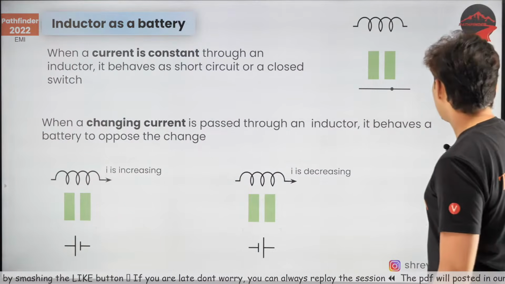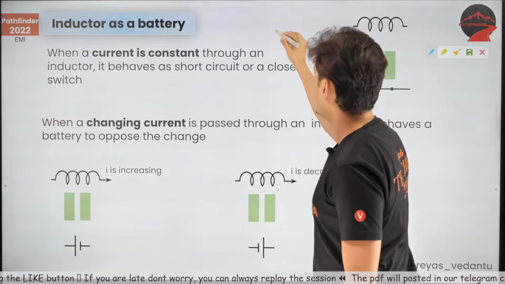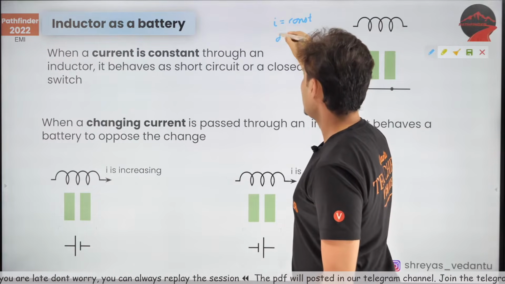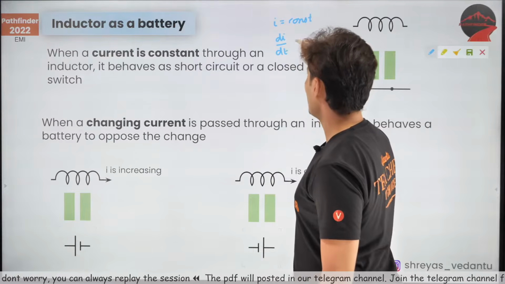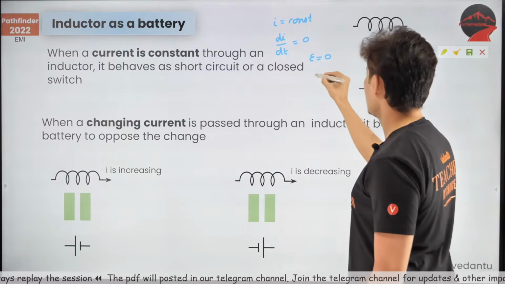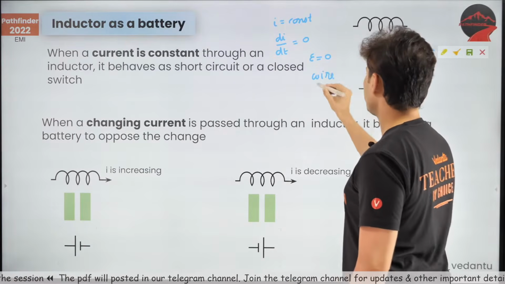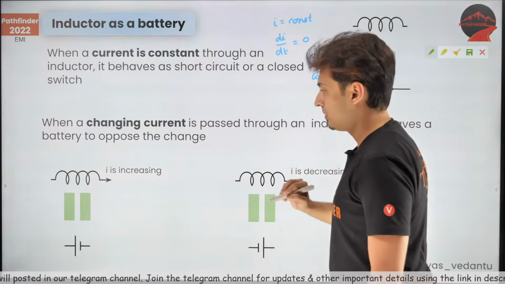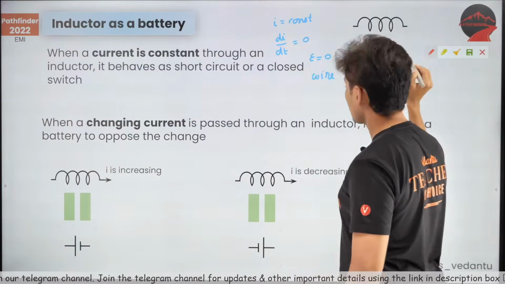Observe. See, in this first situation over here, I was constant. So di by dt was 0. So EMF was 0. So you can see this was like a wire. That was the logic for it. But over here, observe it carefully.